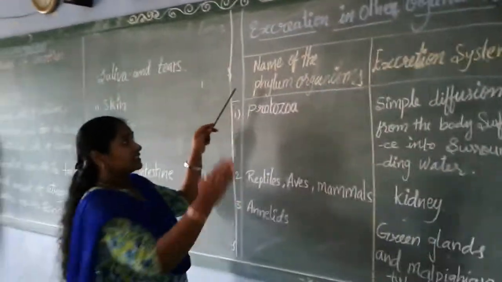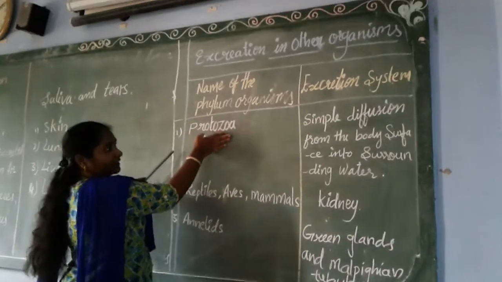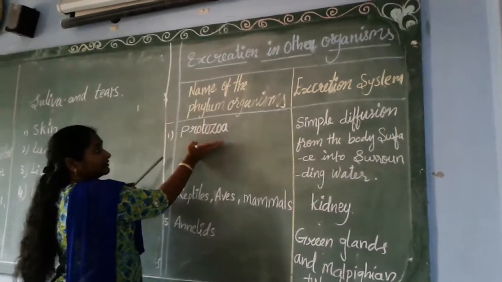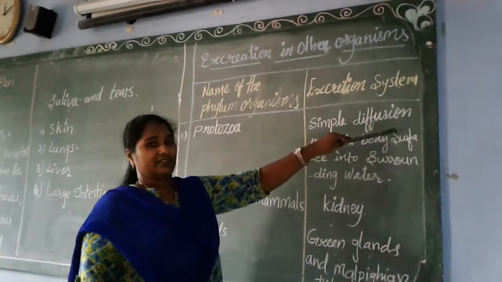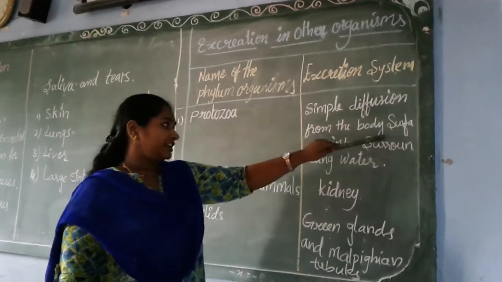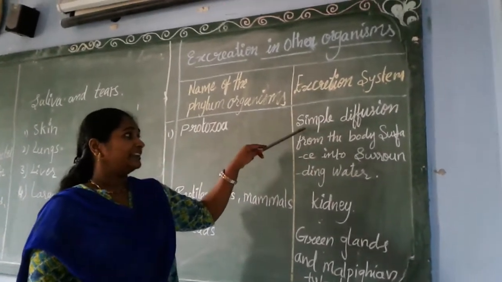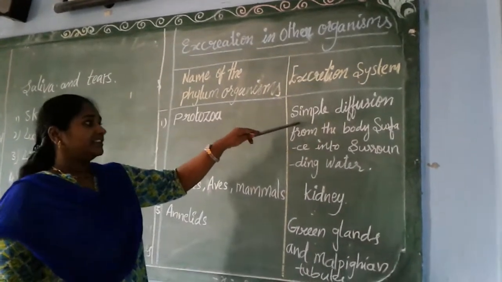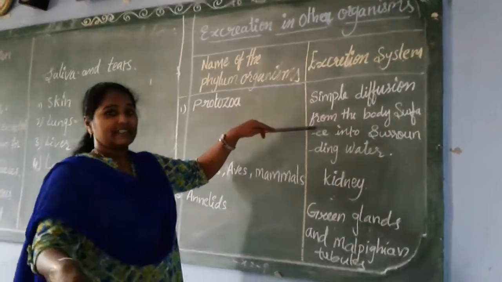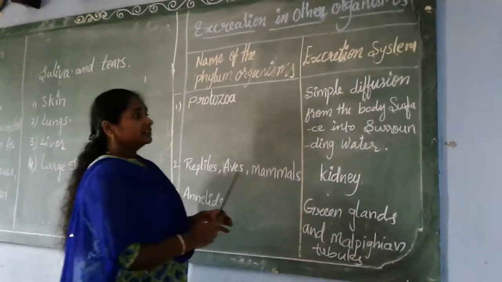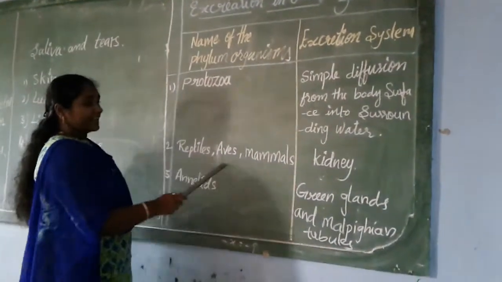Protozoans are one phylum; the organisms under this phylum excrete by simple diffusion from the body surface into the surrounding water.